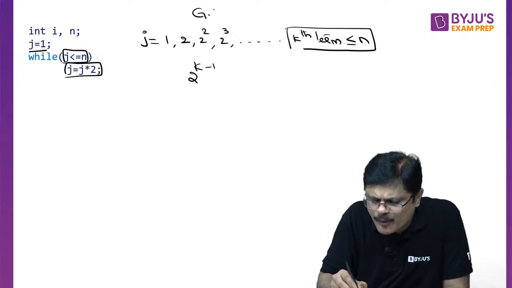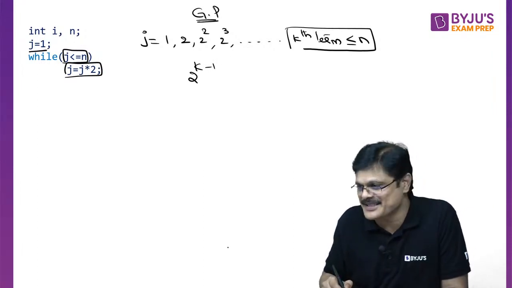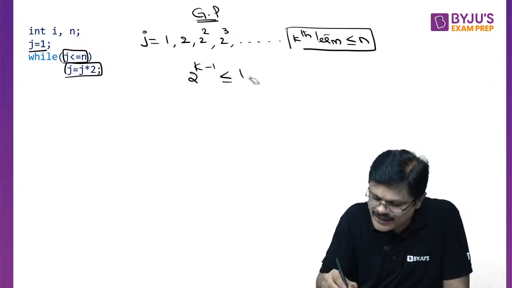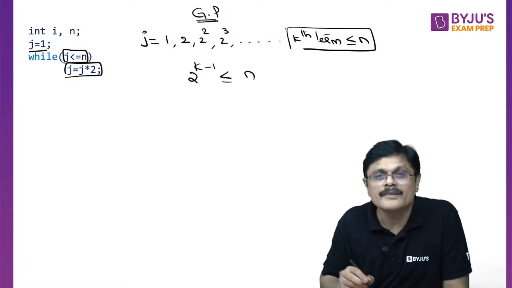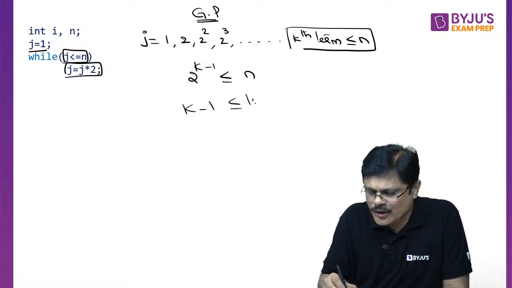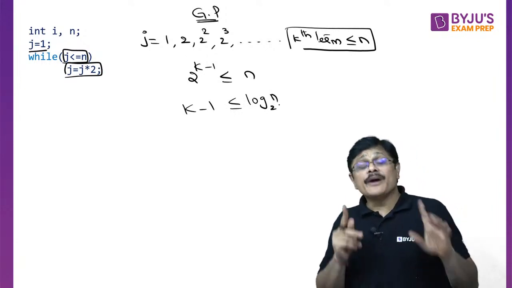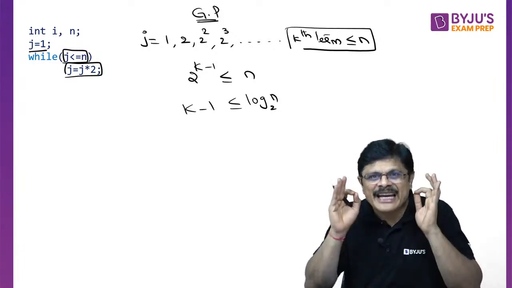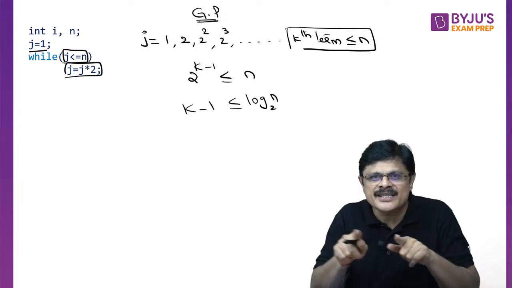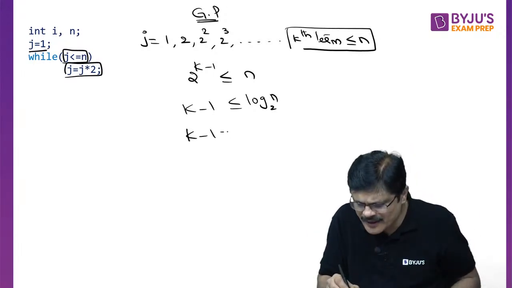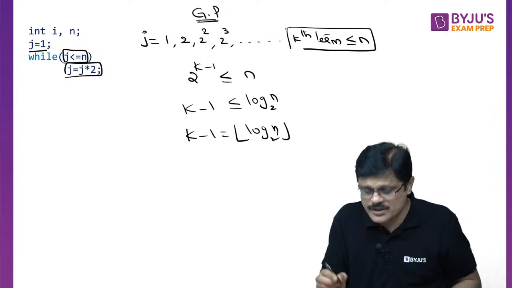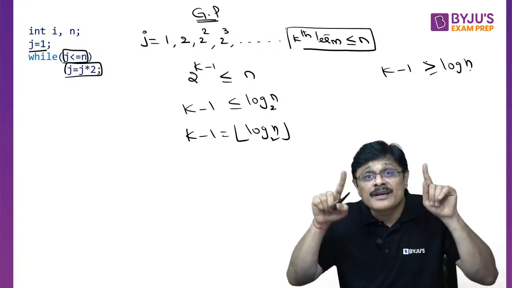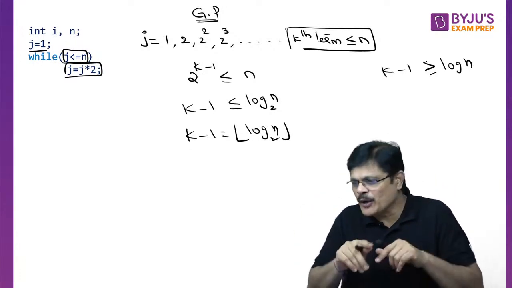This is called a geometric progression or geometric sequence, my dear friends. 2 power k minus 1 should be less than or equal to n, not log n, n. So what is k minus 1? That is log n to the base 2. Now whenever you are looking for some integer value less than or equal to something, just take the floor, it becomes equal. Suppose if it were the other way, you have to take the ceil of it, it becomes equal to that.